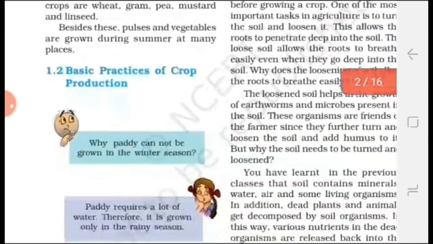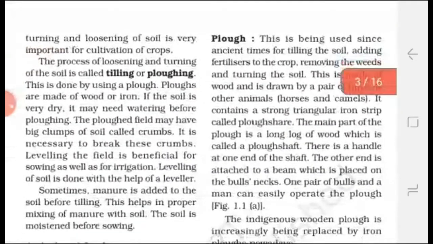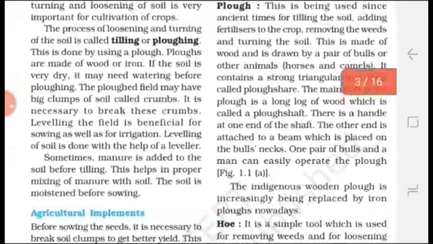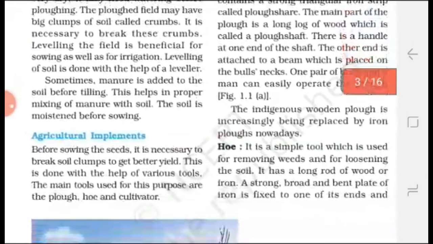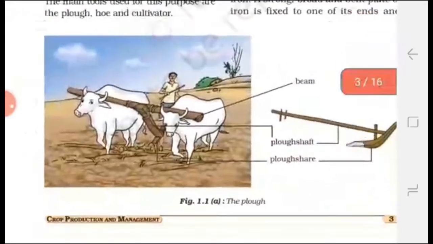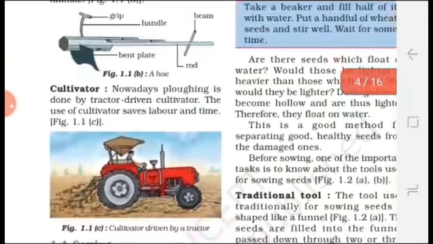Loosening and turning of the soil is done by agricultural implements. The names of these implements are plow, hoe and cultivator. Plow is used for tilling of the soil and it is also used for removing weeds. Hoe is also used for loosening and turning as well as removing weeds from the soil. Nowadays, cultivator is used for loosening and turning of the soil. Cultivator saves labor and time.